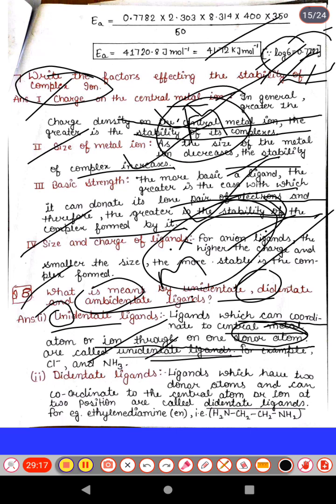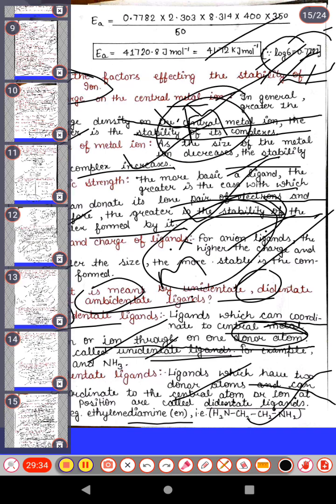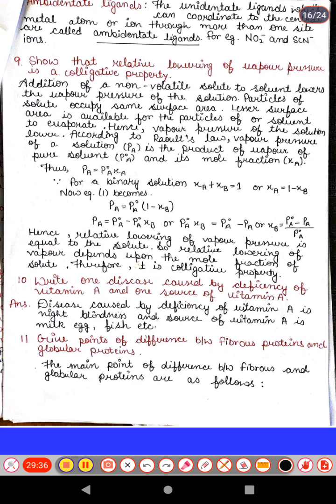Okay. Bidentate ligand: a ligand which has two donor atoms and can coordinate to the central metal atom or ion through two positions or form two coordinate bonds. For example, ethylene diamine. Both side nitrogens have a lone pair. They have the tendency to donate the electron pair.